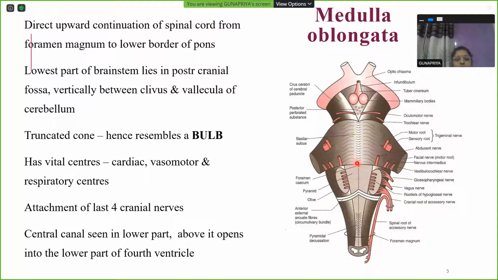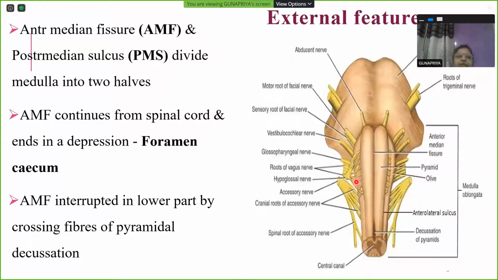The central canal also is seen in the lower part. The central canal, which you find in the spinal cord, continues through the lower half of the medulla oblongata. In the upper part of the medulla oblongata, it opens into the floor of the cavity of the 4th ventricle. So that is in general about the medulla oblongata.